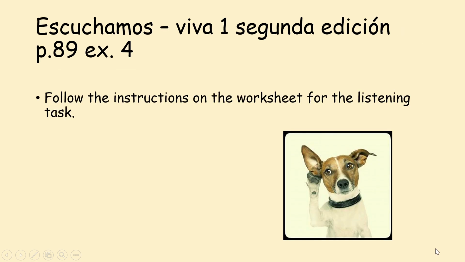Moving on. You've got a listening exercise now. All of the instructions are on your worksheet. So the green task is a true or false, and the red, you have got to look up the vocabulary using the techniques from before. Come back for the answers.